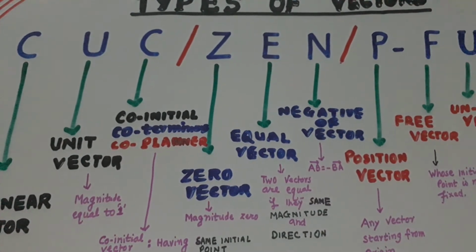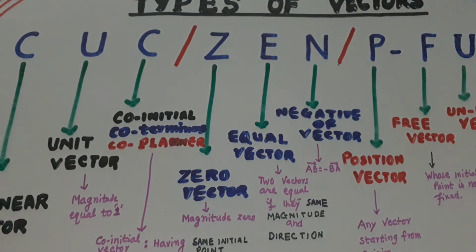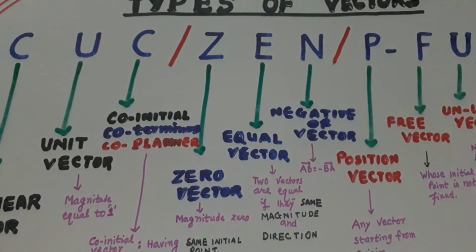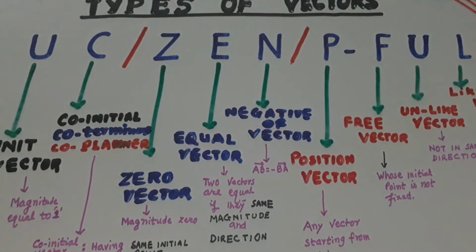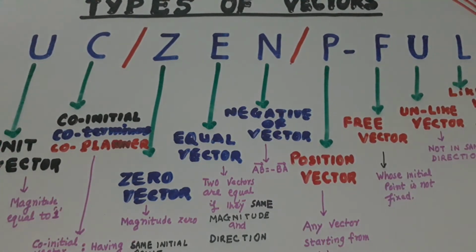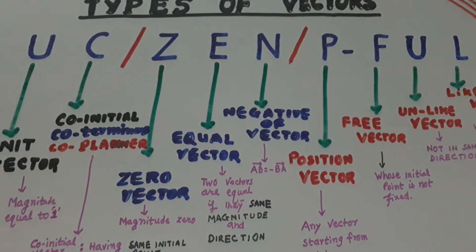Position vector, one whose position is fixed, and any vector that starts from a reference point, the reference point generally being the origin. All vectors starting from the origin are considered to be position vectors. Free vectors are those vectors, F stands for free. Free vectors are those vectors which are free. It means they have nothing to do with the reference point.